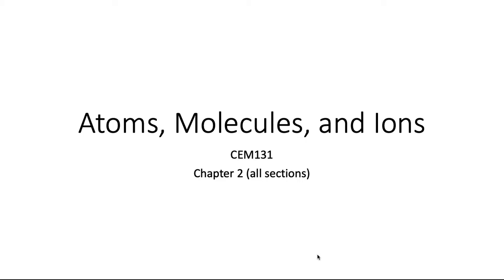Lecture for Chapter 2. For Chapter 2, we're going to also read all the sections. This chapter deals with atoms and molecules and ions, and the first part of it, which we're going to talk about right now, deals with the development of the atomic theory. How did we come up to believe what the atom is? What were the early beliefs of what the atom was and how it progressed? And then we're going to talk about how atoms combine to form molecules and then eventually how they form ions. But you will be responsible for reading all of the sections in Chapter 2.